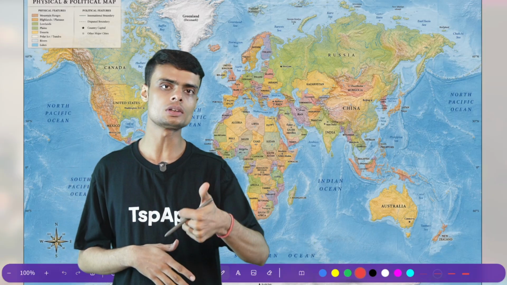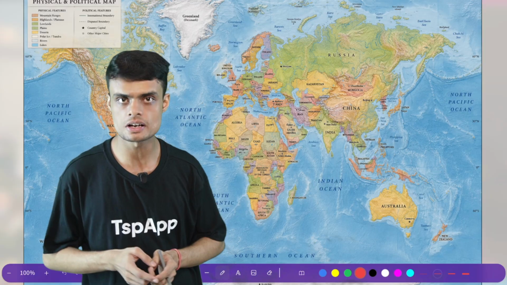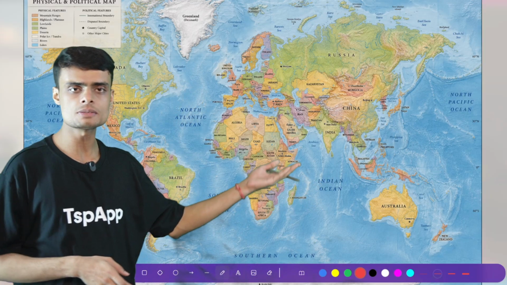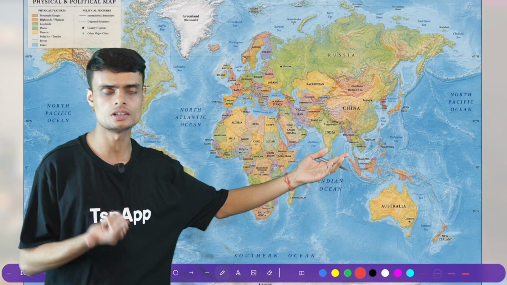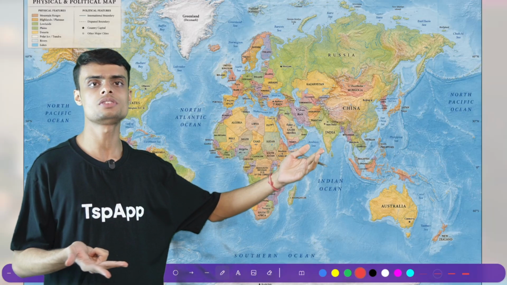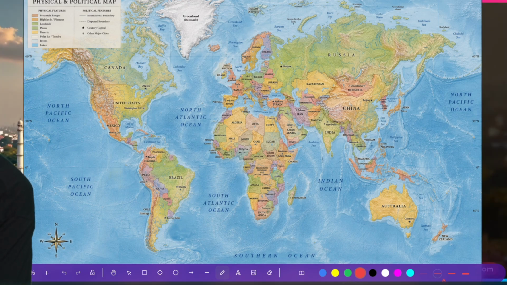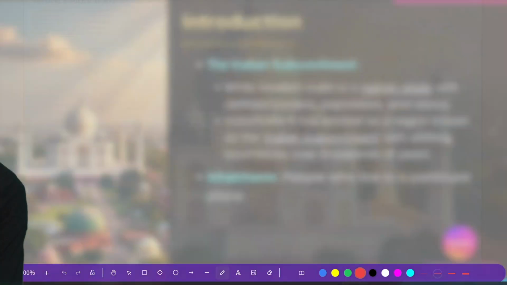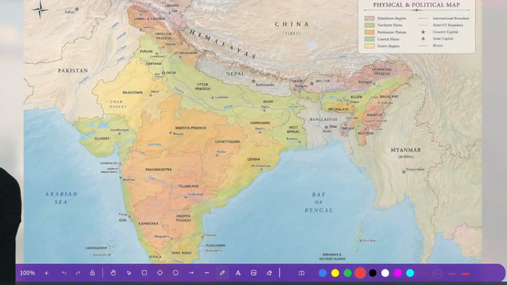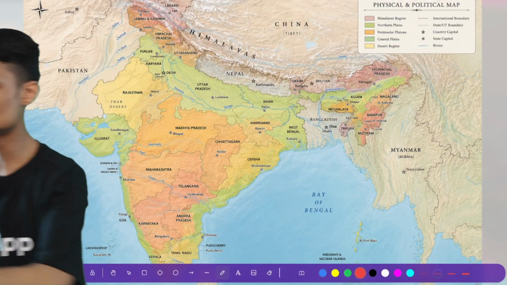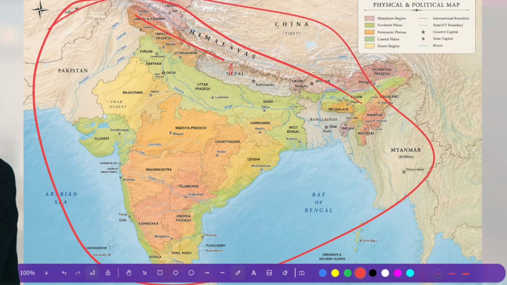How do we define a continent? A continent is actually a large landmass, a continuous landmass. Whereas a subcontinent is a part of a continent, but it has a distinct culture, distinct tradition, distinct geographical features. For example, let's see the Indian subcontinent. Whenever I say subcontinent, you must know that I'm not talking about just India. I'm talking about all the countries which are in the subcontinent. So what all does the Indian subcontinent include? The whole area which you can see,